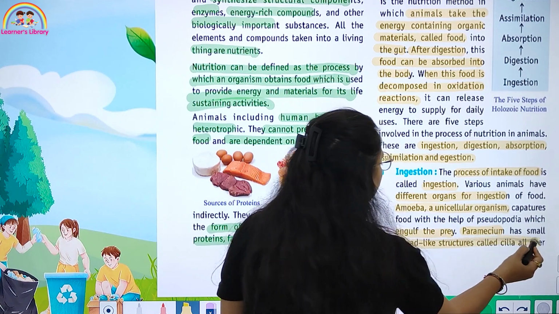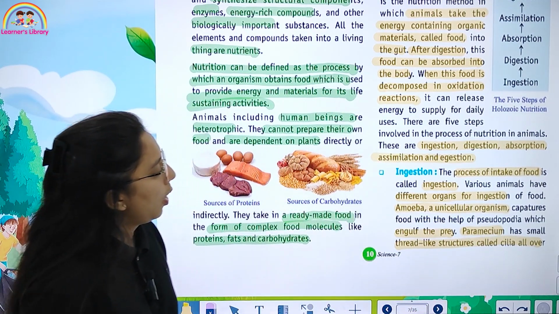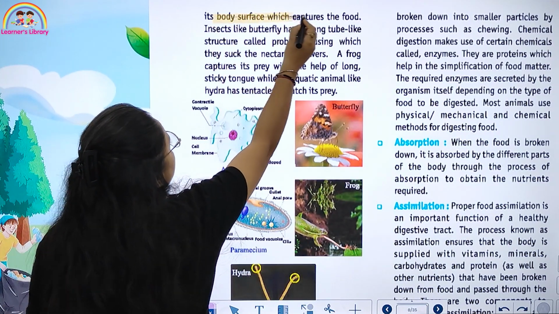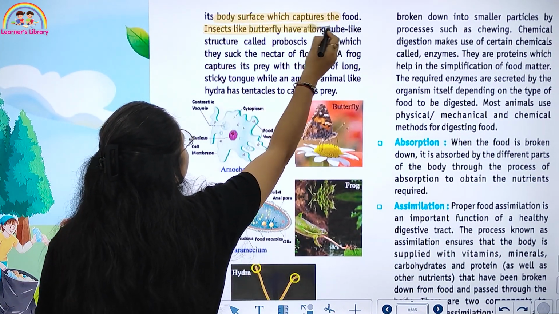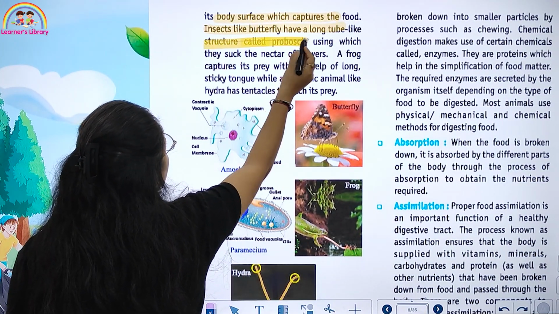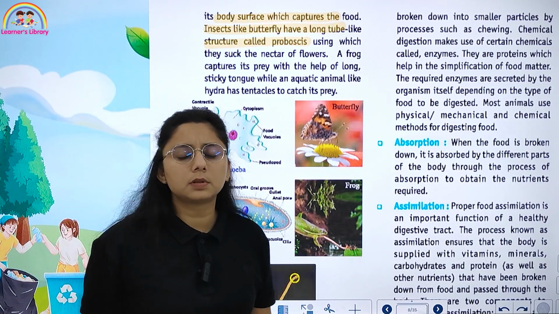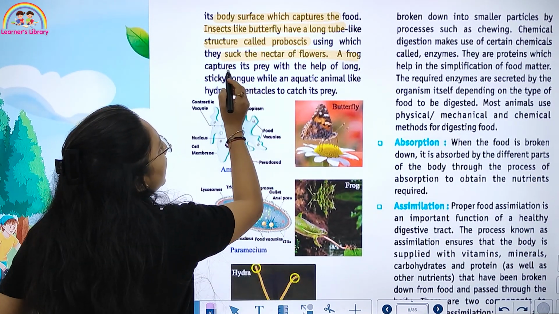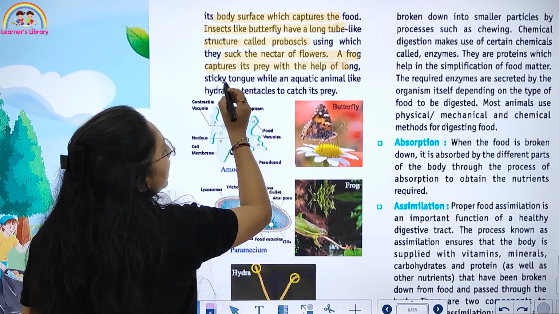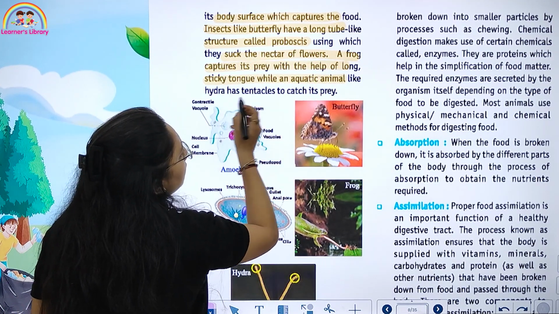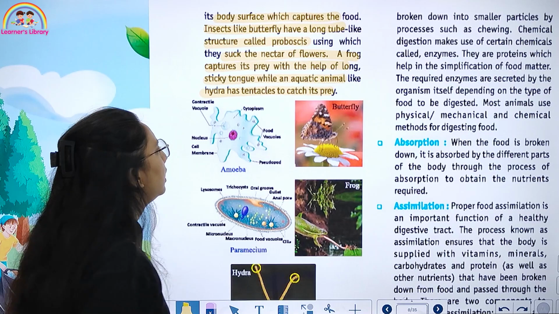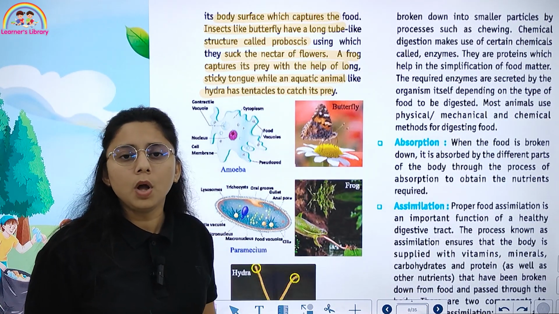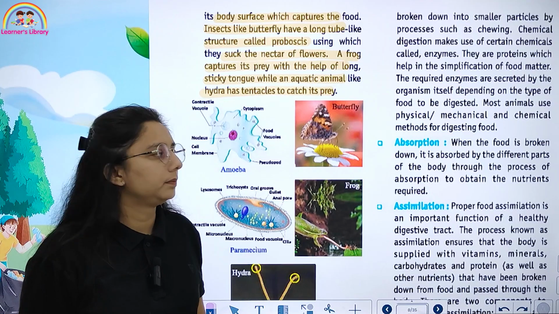Paramecium has small thread-like structures called cilia all over its body surface, which capture the food. Insects like butterflies have a long tube-like structure, the proboscis, with which they suck the nectar of flowers. The frog captures its prey with the help of a long, sticky tongue, while aquatic animals like hydra have tentacles, and with the help of these tentacles they catch their prey.